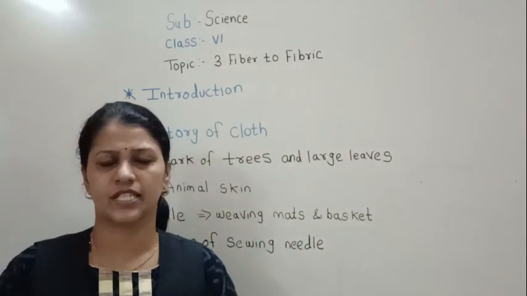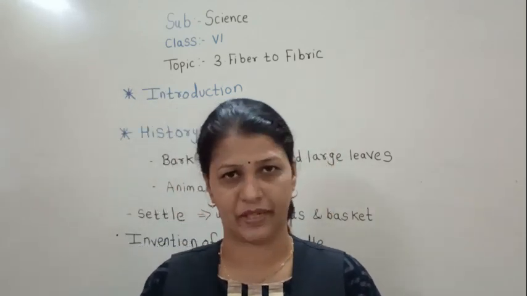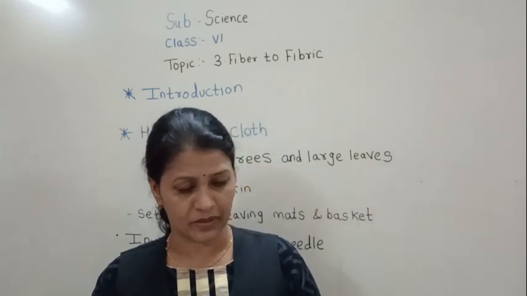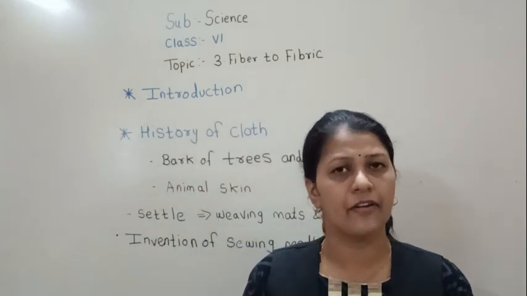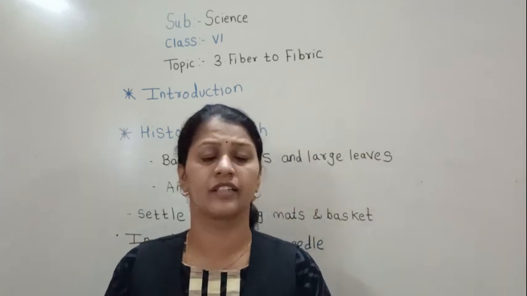So, just tell me, clothes are a basic need of human beings. Am I right? Clothes are very important. We wear cloth to protect ourselves from the heat, rain, and winter.